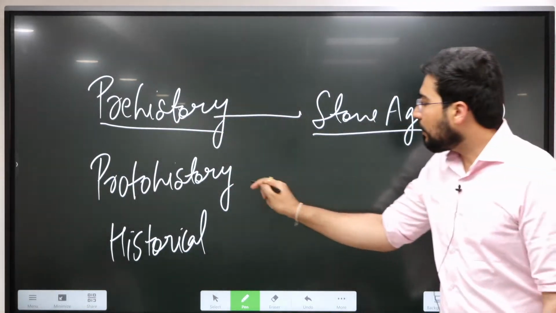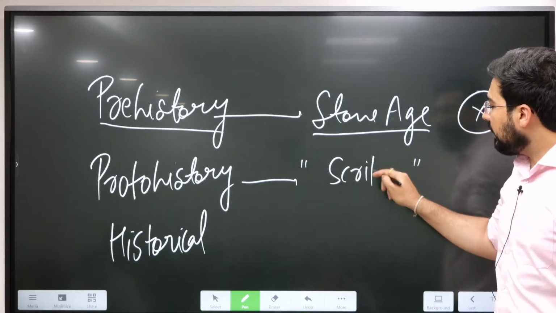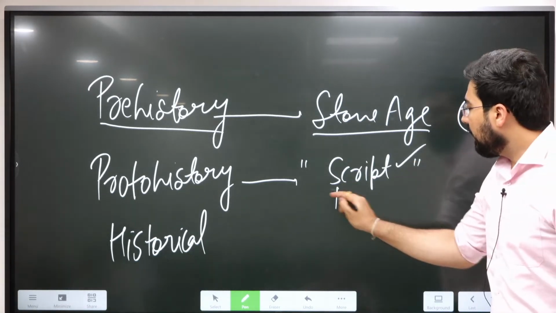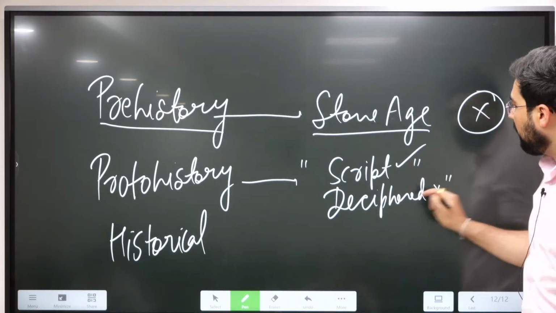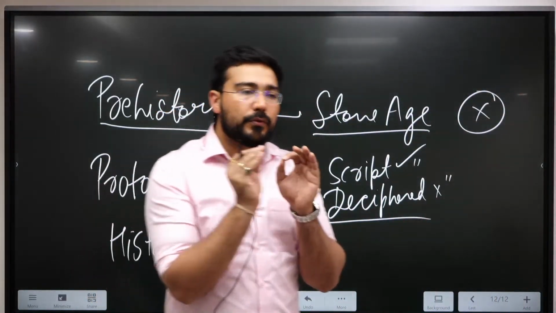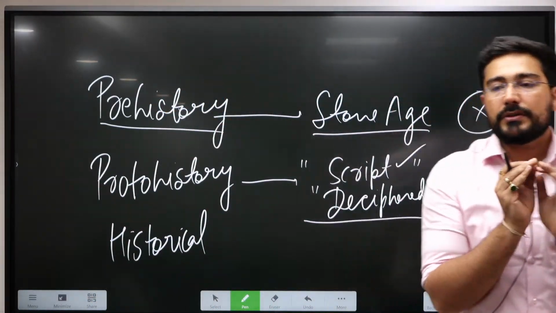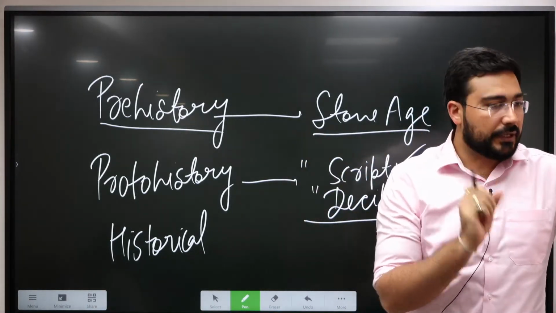Then comes protohistory. The script is there, but it has not been deciphered. Now this concept of protohistory is always going to switch when you see it from different subjects.